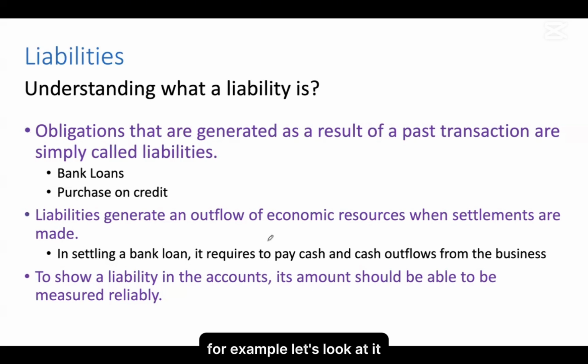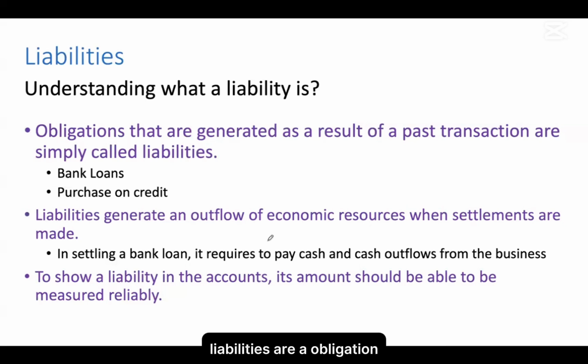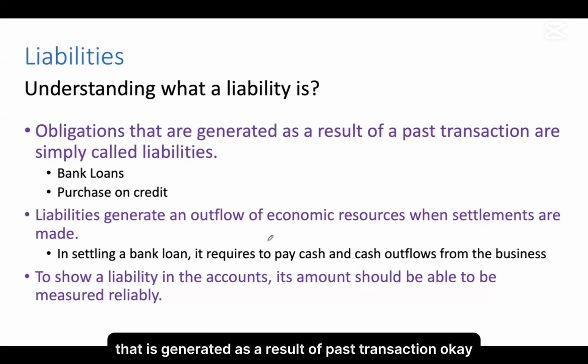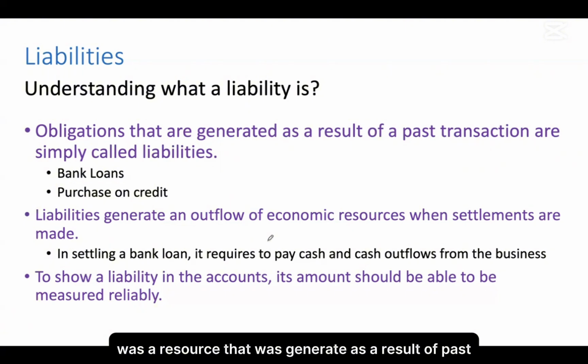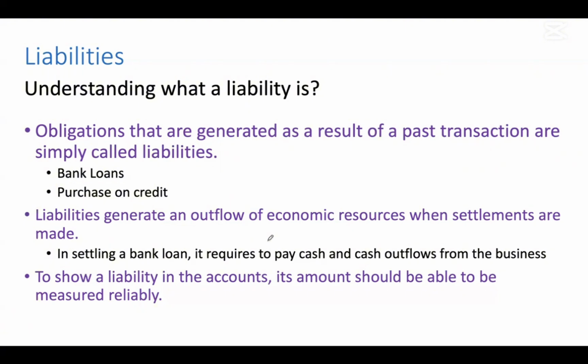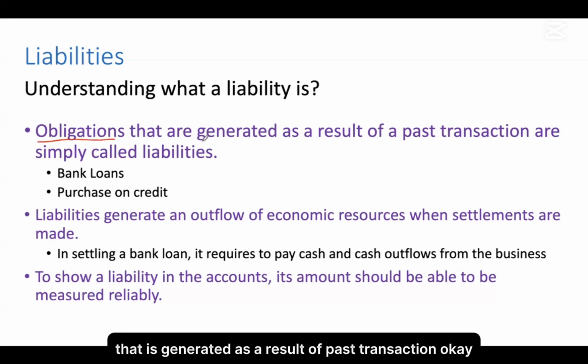For example, let's look at it. Now, liabilities also have several characteristics. Similar to assets, liabilities also have several characteristics. What are they? Now, liabilities are an obligation that is generated as a result of past transaction. Okay. Now, assets was a resource that was generated as a result of past transaction. But here, liability is an obligation that is generated as a result of past transaction.